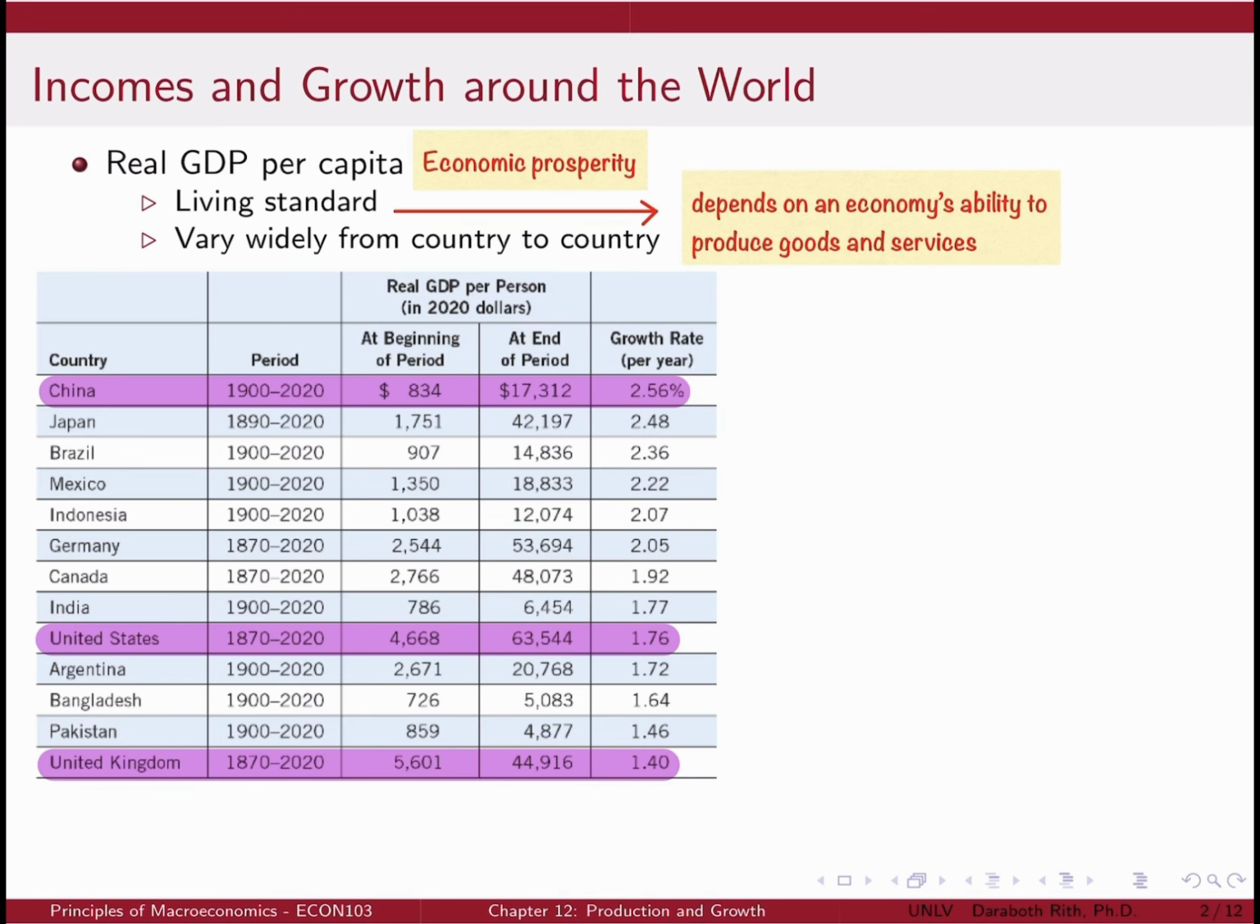Please be advised that a 1 percentage point change in a country's growth rate can make a significant difference over several generations. Because of different growth rates, the ranking of countries by real GDP per person changes over time. In the late 19th century, the United Kingdom was the richest country in the world. In recent times, real GDP per person is lower in the United Kingdom than in the United States.